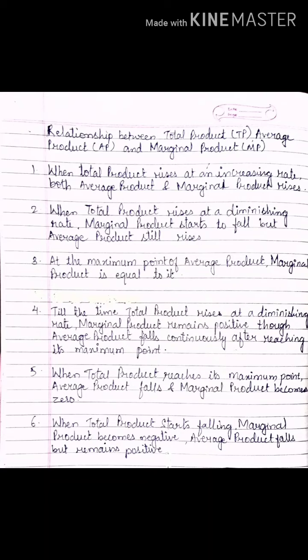You must have seen where the total product is at the maximum point. Now what happens to average product? Average product and marginal product are both equal. At that point they intersect each other, right?